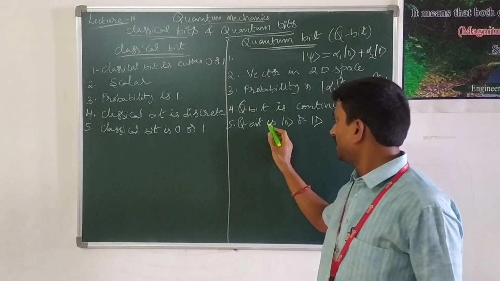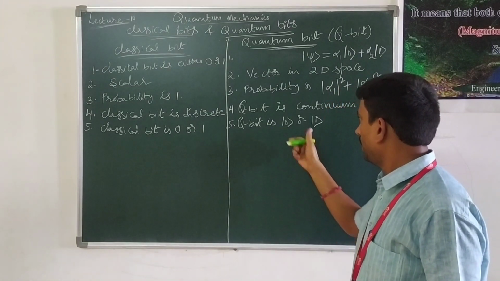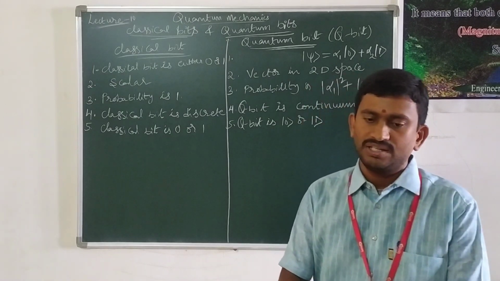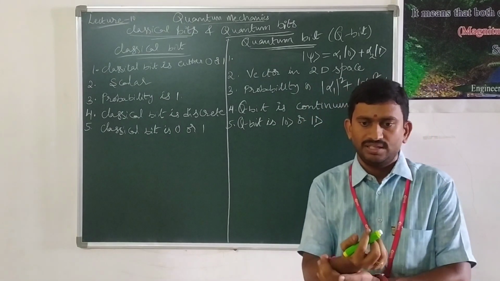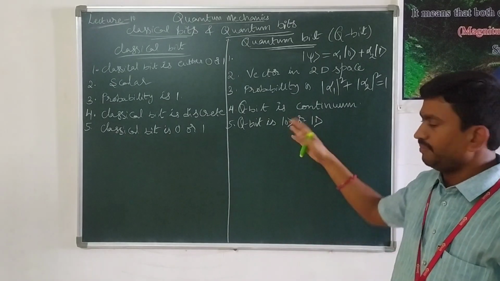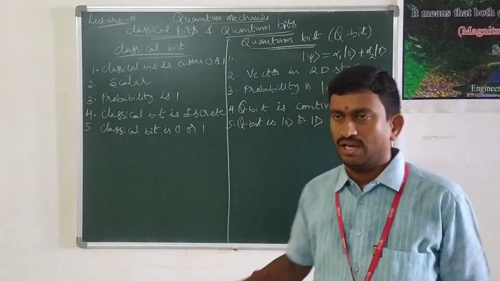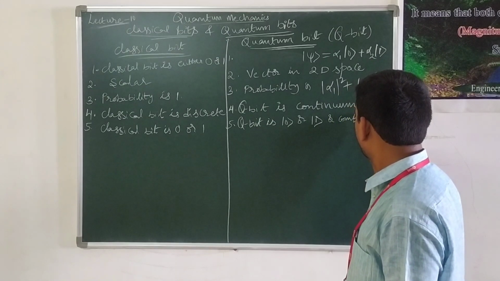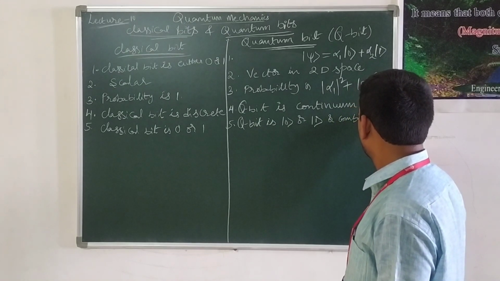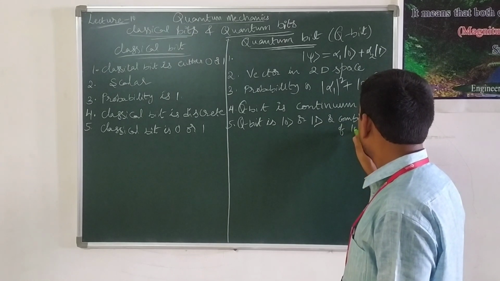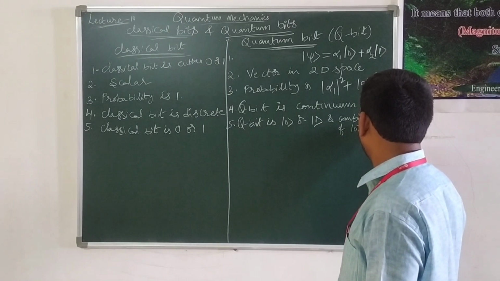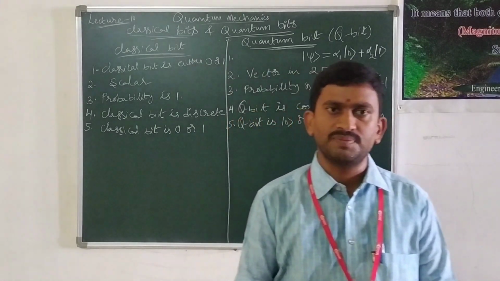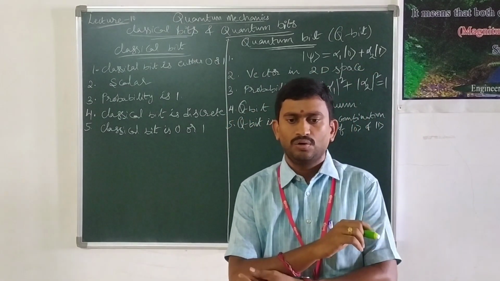And then qubit is either ket0, ket1, or it is the combination of both. That means it may take any value between these two, or a combination of ket0 and ket1. This is another important difference between the classical bit and the quantum bit.